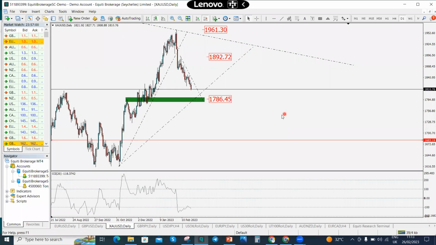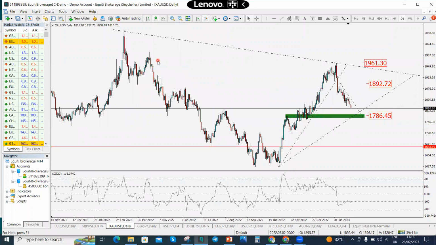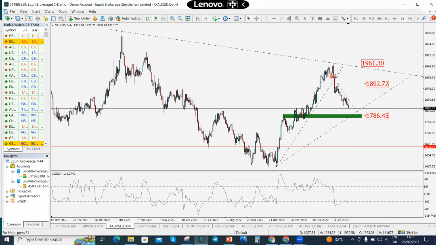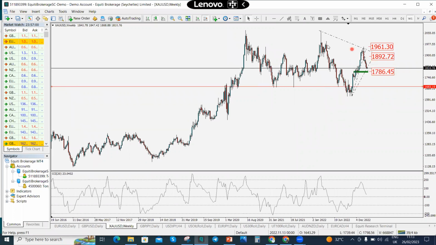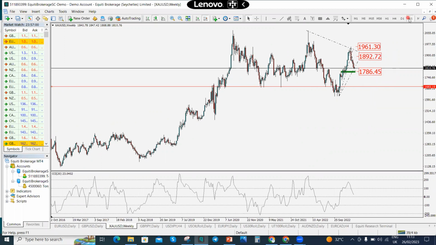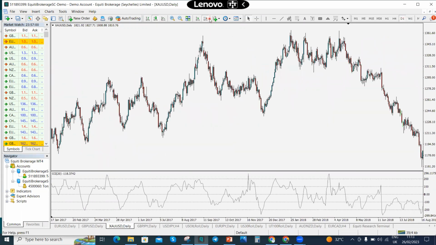Let's quickly go back to gold. Gold is very technical. I had to sit down closely and look at gold from every possible angle. So first we have the daily time frame. On the daily time frame, we have the daily trend line, which also applies to the weekly trend line if you watch it closely. Let's assume this is the first touch and this is the second touch. So gold is going down, no doubt. But of course, we saw this long bullish movement. I think the reign of that bullish run is over.